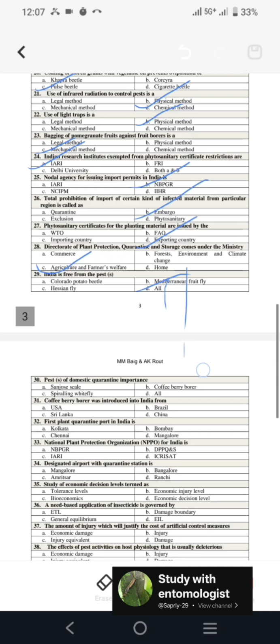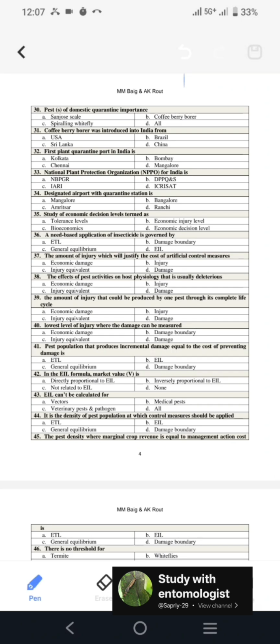Next question is pest of domestic quarantine importance. So in India, San Jose scale, coffee berry borer, and spiralling whitefly all have domestic quarantine importance. Next is coffee berry borer was introduced into India from Sri Lanka. Next question is first plant quarantine port in India. So that port name is Mangalore. Next is National Plant Protection Organization, NPPO for India is, so that is DPPQS. Next question is designated airport with quarantine station is, so it is Amritsar.